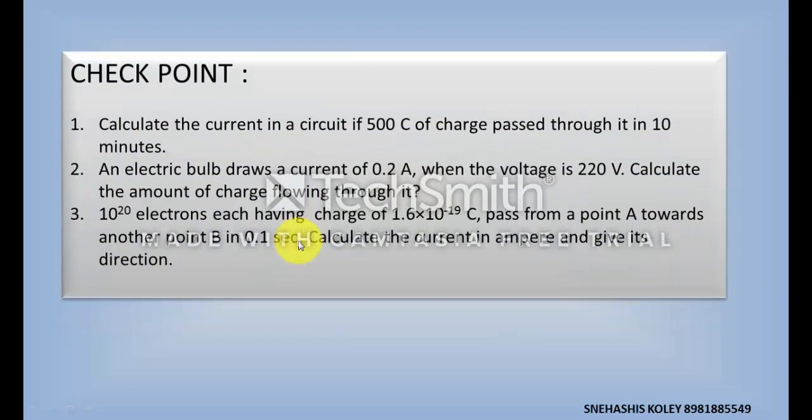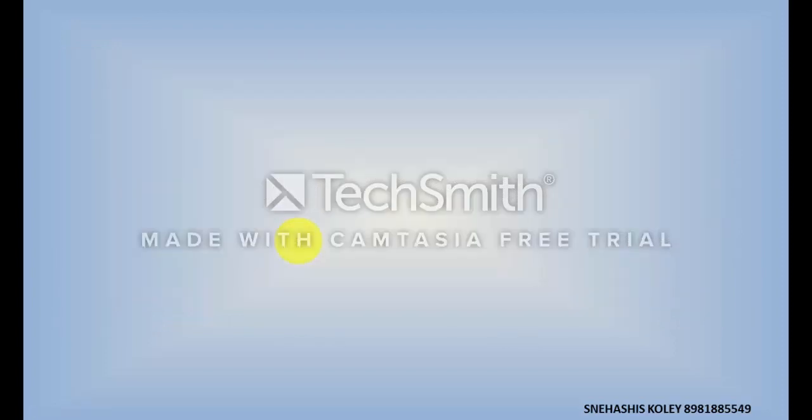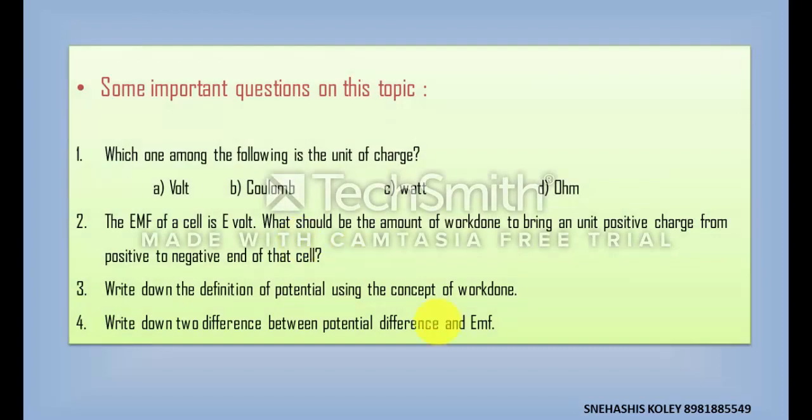Here is another checkpoint. Do it yourself. Now, here are the 4 important questions which frequently come in the Madhyamik exam.